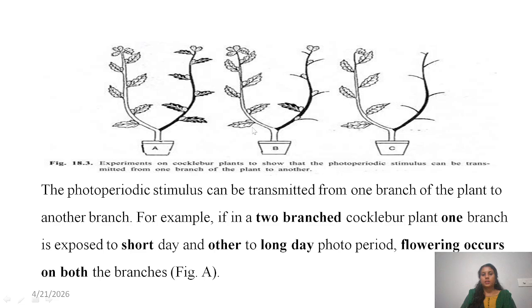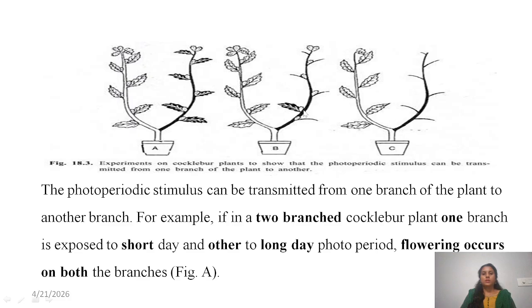So in the next pot, what they did was remove all the leaves. They kept only one leaf. For that one leaf, they gave short day treatment, and another branch they exposed to long day conditions. Still, it showed flowering. In the third one, they removed all the leaves, and for the branch without leaves they gave short day treatment, and another one long day. In both the branches, they didn't get flowering.